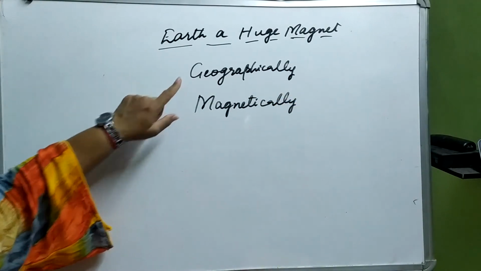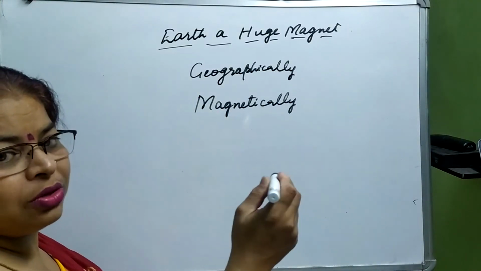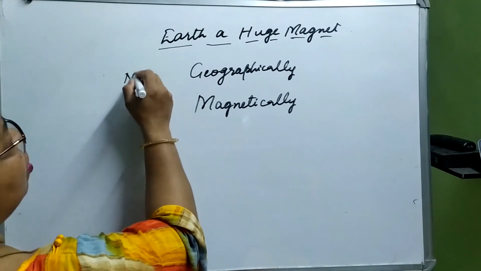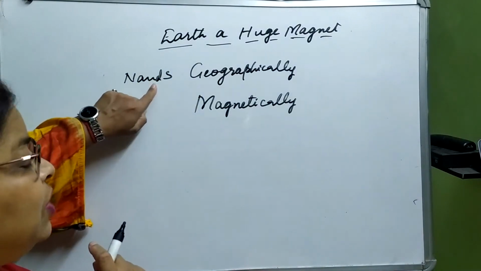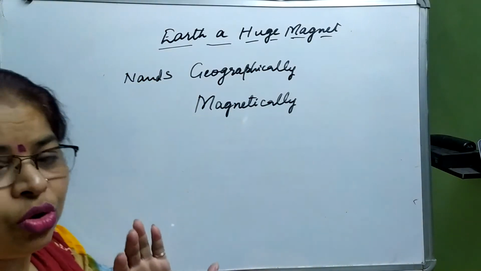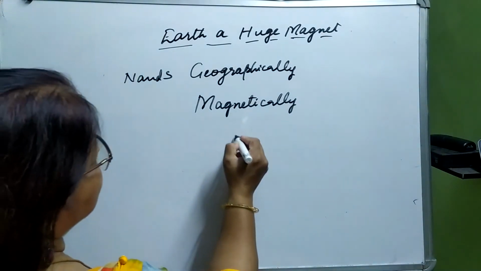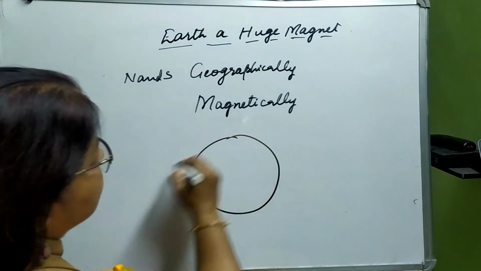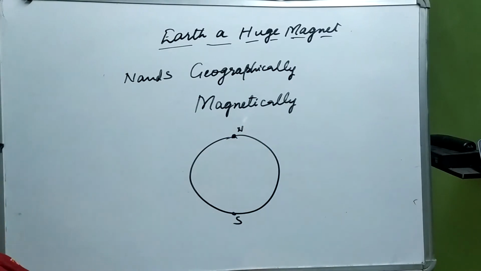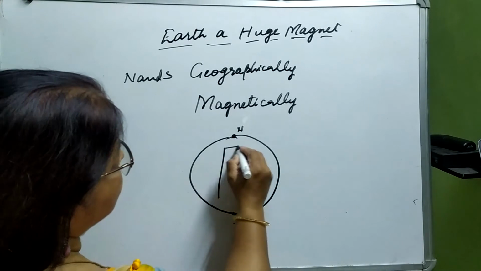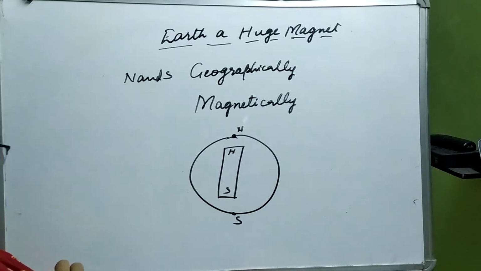Geographically means direction wise. Just like in the previous case, when a suspended magnet is observed, it aligns itself in the north and south direction. As we have read, opposite poles always attract and like poles always repel each other. So just imagine this is the Earth, this is its directional north pole and this is the south pole. When the magnet is aligned, we say this is the north pole and this is the south pole.